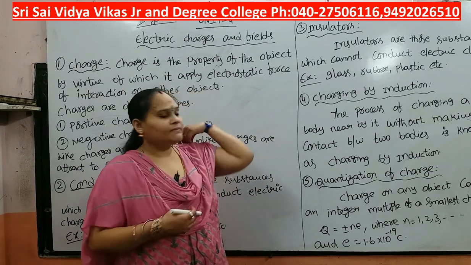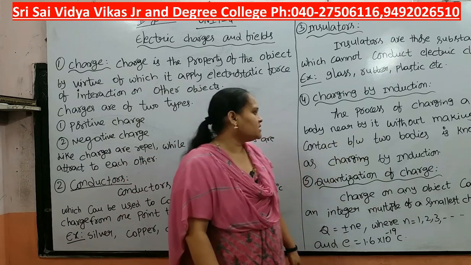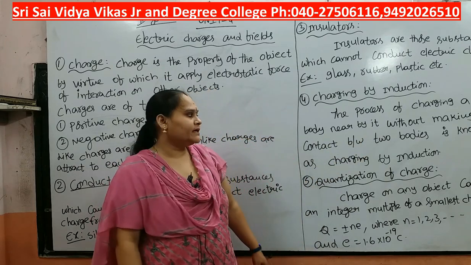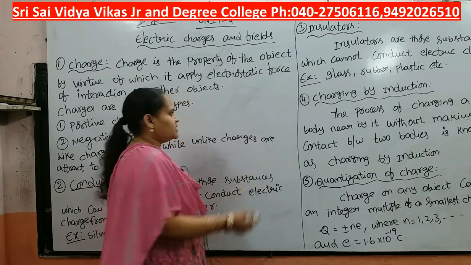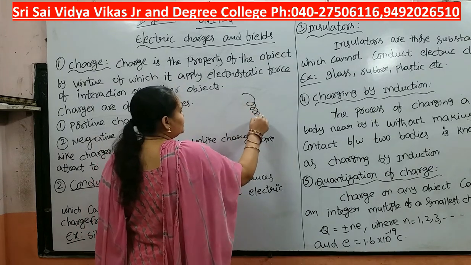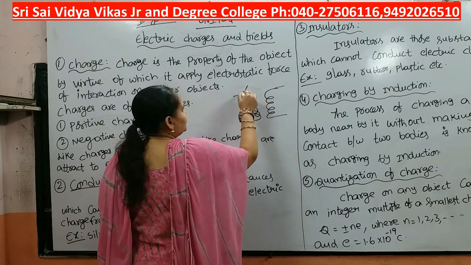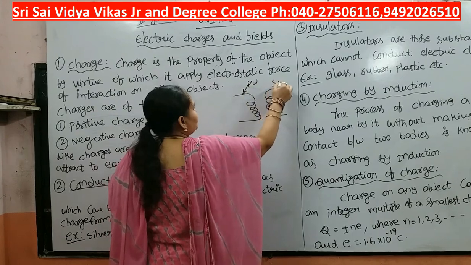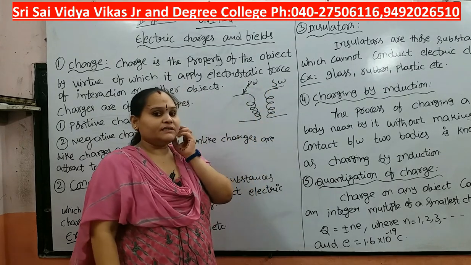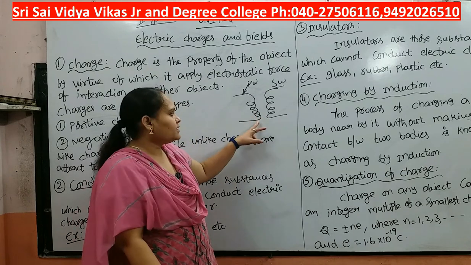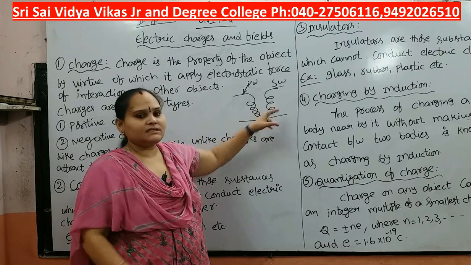Next, charging by induction. Charging by induction means the process of charging a neutral body nearby without making contact between the two bodies. For example, we are considering the induction coil. These are the windings. This is the primary winding and this is the secondary winding. It is used in transformers. Every day we observe transformers at the roadside. So the transformers are like this, with a primary winding coil and a secondary winding coil.